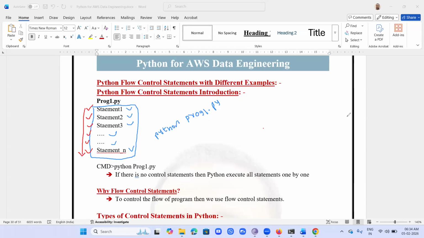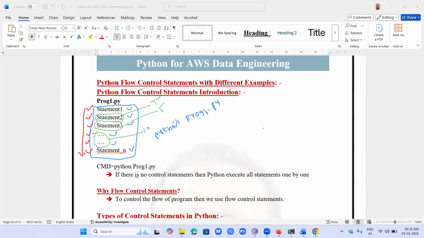But my requirement is, I want to execute this statement when the condition is true. I want to execute this statement when the condition is false. I want to execute these statements 10 times or 20 times, or until the condition becomes false. Like this, I want to control the flow of a program. So we go with flow control statements.